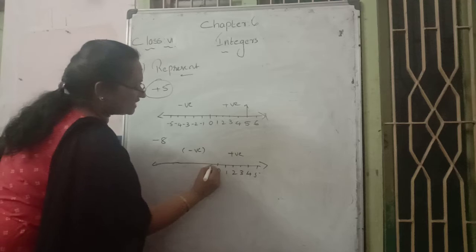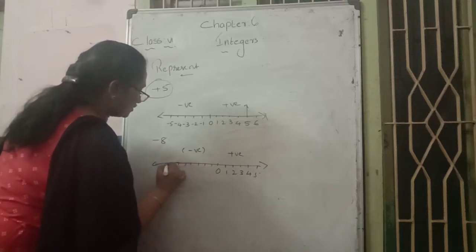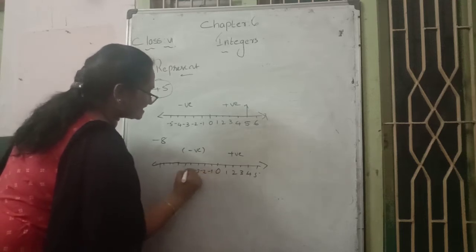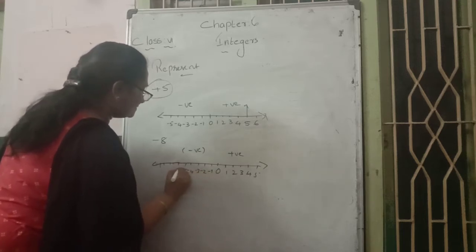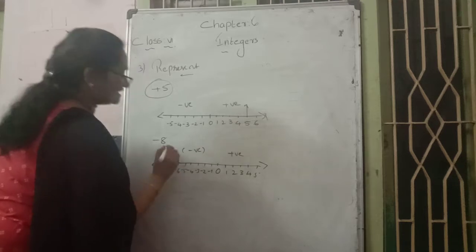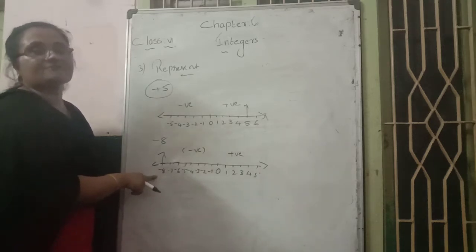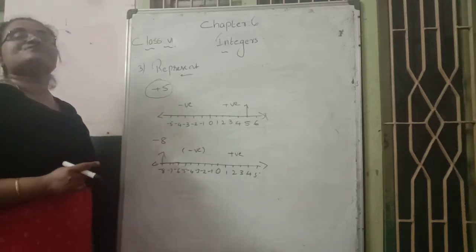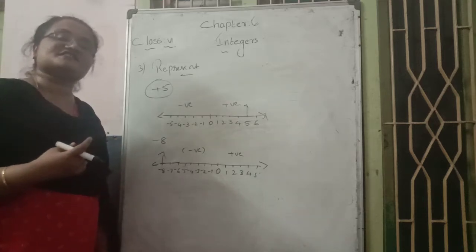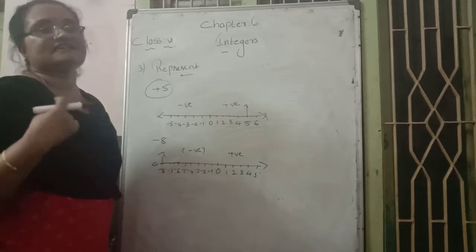Then on the left side also take 1 centimeter and mark the points: -1, -2, -3, -4, -5, -6, -7 and then the next value is -8. They ask to mark -8, and here it is. In this way we mark -8 on the number line. These are the types of questions in the second Roman case. The second bit they ask like this.